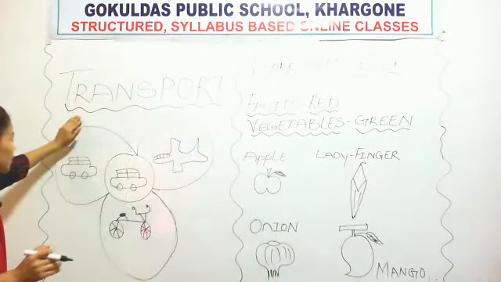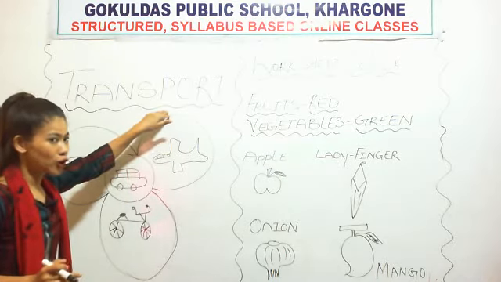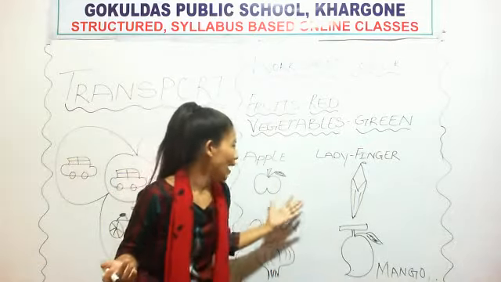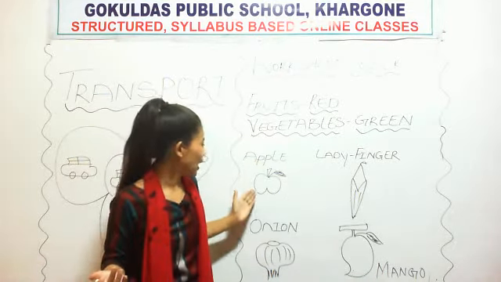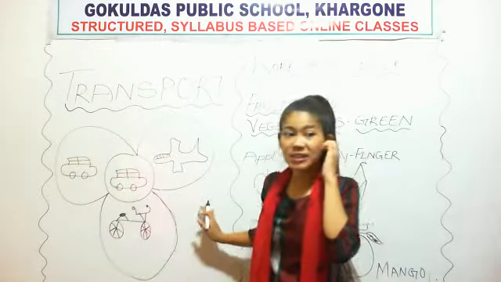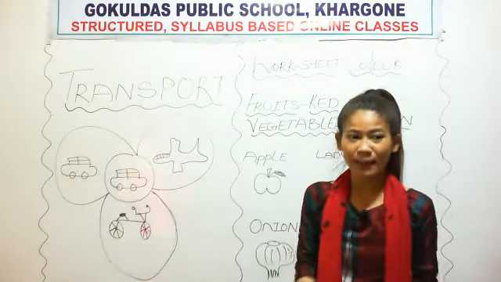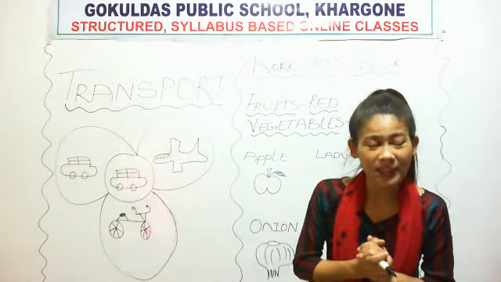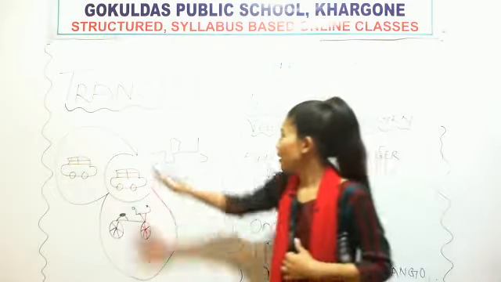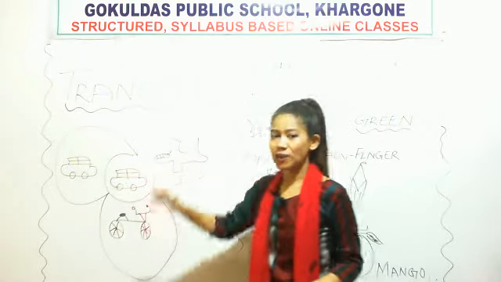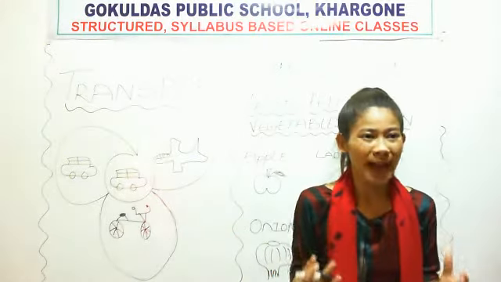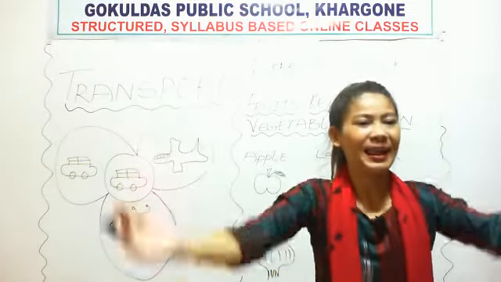Do you know what you mean by transport? We have learned about vegetables and fruits, but today we are going to learn about transport. Before starting, let's do one worksheet, one activity. Transport means the way we move from one place to another.